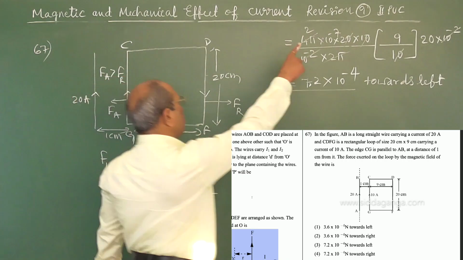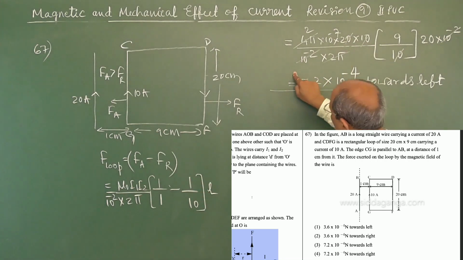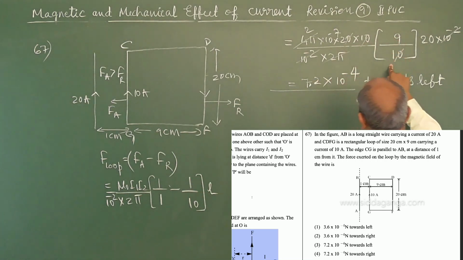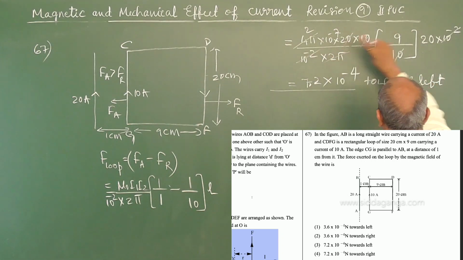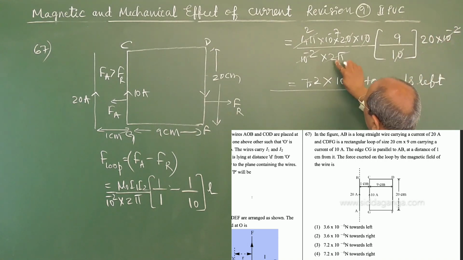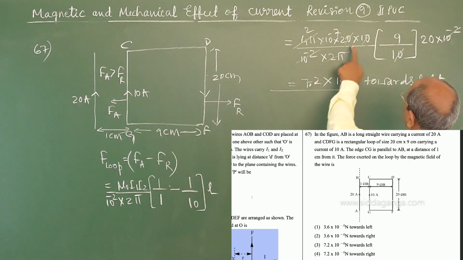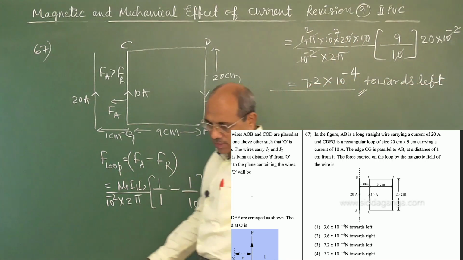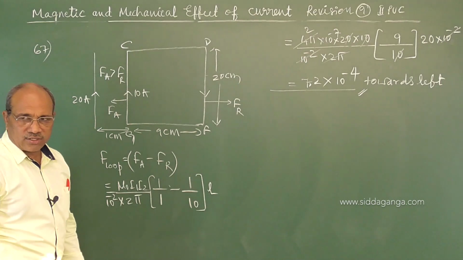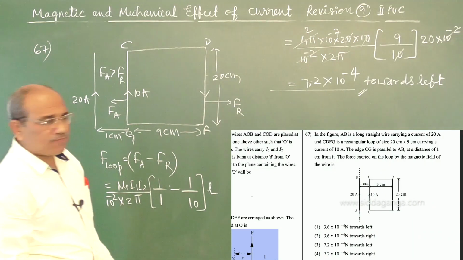So 4 pi into 10 power minus 7, current 20, current 10, 10 power minus 2, 2 pi, 9 by 10, common LCM taken, 20 into 10 power minus 2. Here 10 power minus 2 cancelled, 2 pi cancelled, the 2 remained. 2 2s are 4, 4 2s are 8, 72. Cancelling these, 7.2 into 10 power minus 4 comes. That's the answer. So the answer is option number 3, 7.2 into 10 power minus 4 towards left.